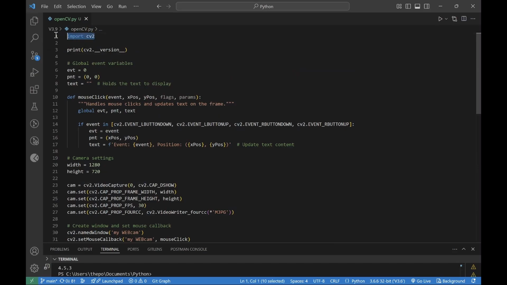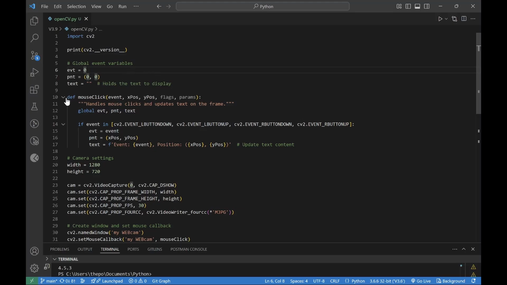So we import OpenCV, print the version, and set global event variables to store the position, the coordinates. We want the event to be a global variable because at first it needs to be initialized to something.